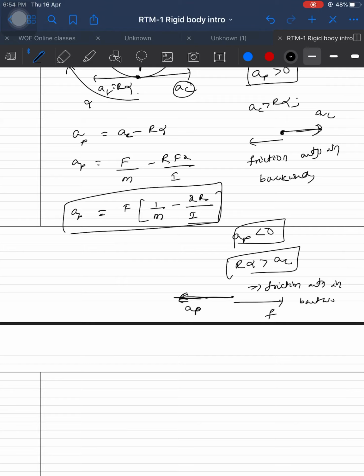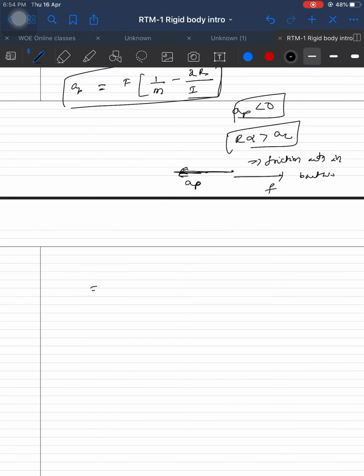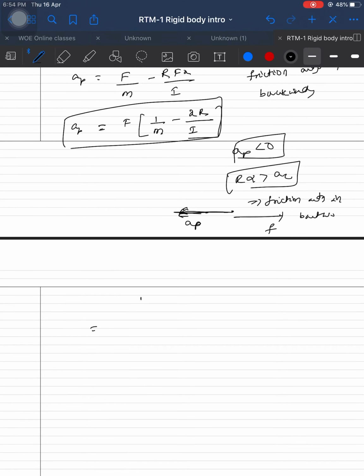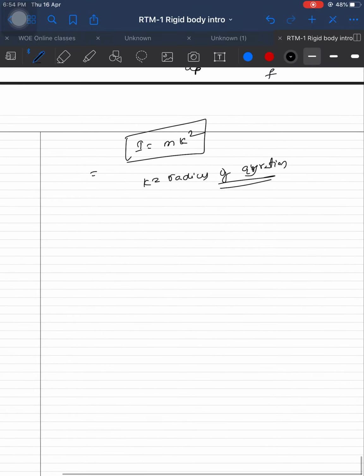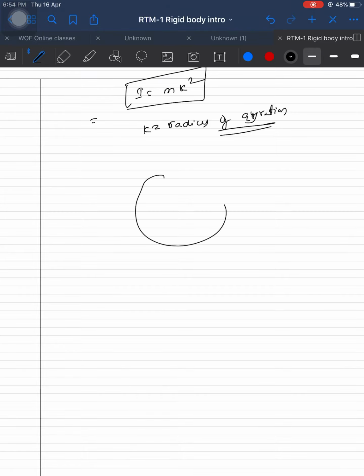If you want to simplify, we can simplify further also. Generally we write I is equal to mk square, where k is called the radius of gyration. Sir, what is the meaning of radius of gyration? Listen carefully. Say this is a disc.